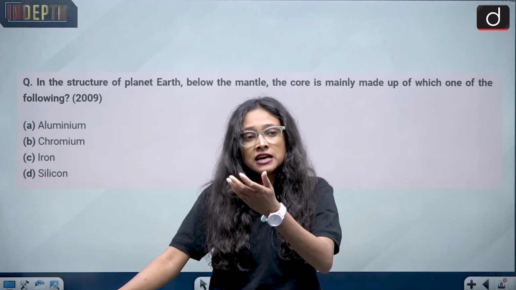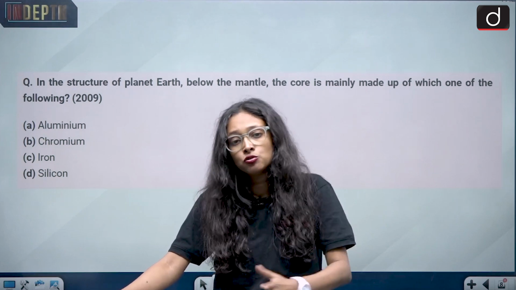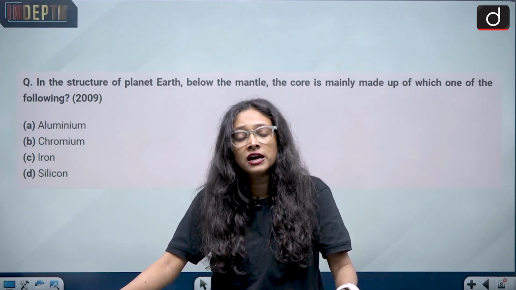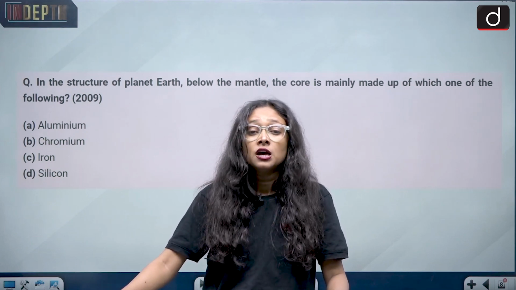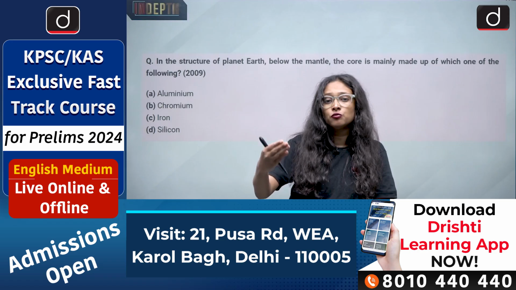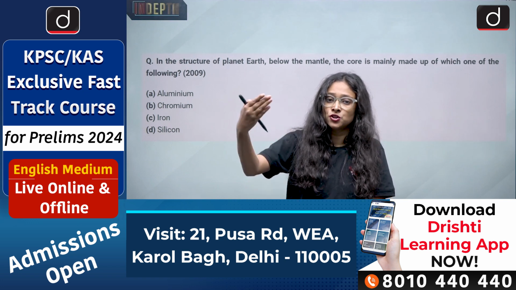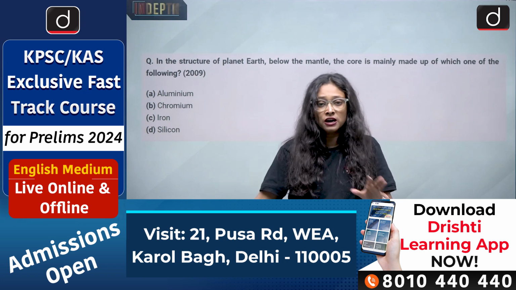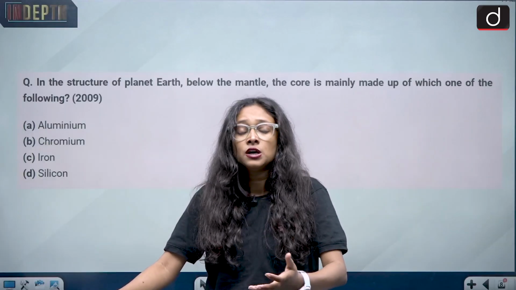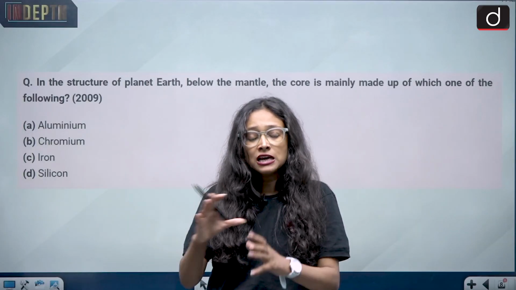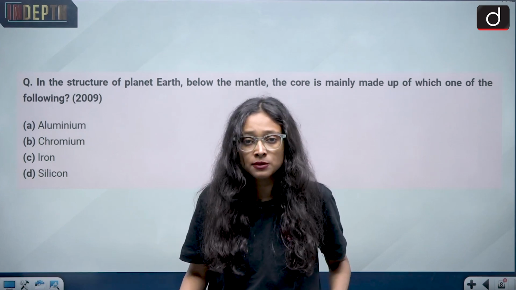But you have to write only the debates and discussions going around the Earth's inner core and how it is going to directly impact planet Earth and humans. So your answer should mention the potential risk and potential impact, not a full claim. You don't have to be a scientist there. You have to write what potential threats we can give because of this. That can be useful for your mains examination.